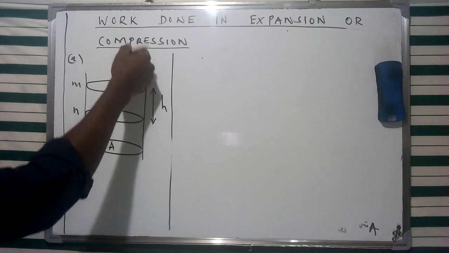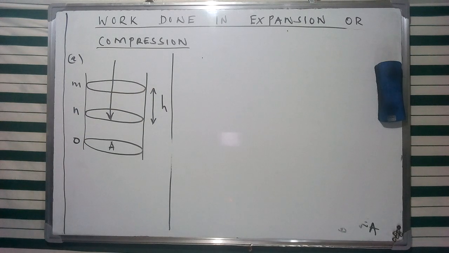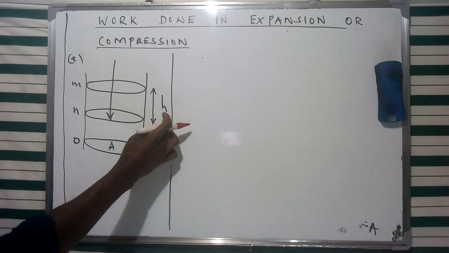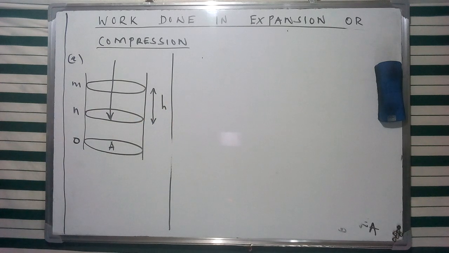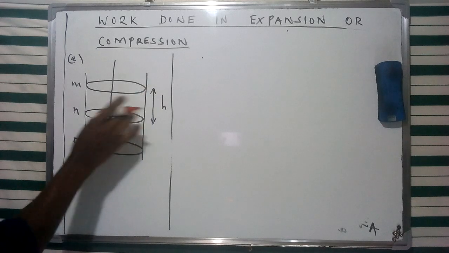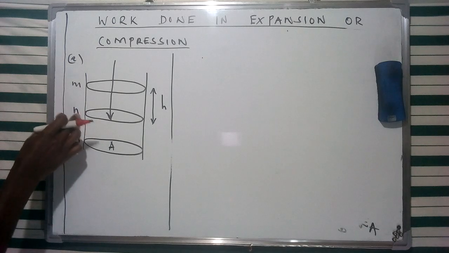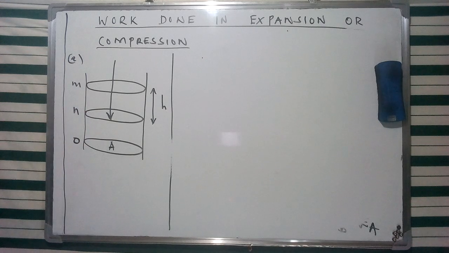When pressure is applied on this specific surface, the gas is compressed between M and N, which depicts a height of H. So this is going to be the height H, and the volume of the chamber that is affected entails a change in volume. The new volume will be encompassed between the points N and O, as such.